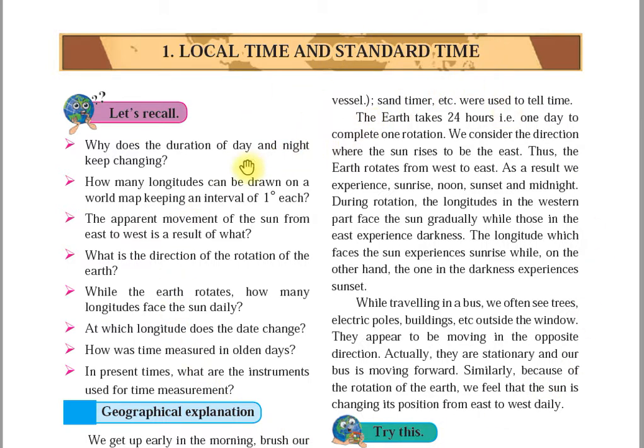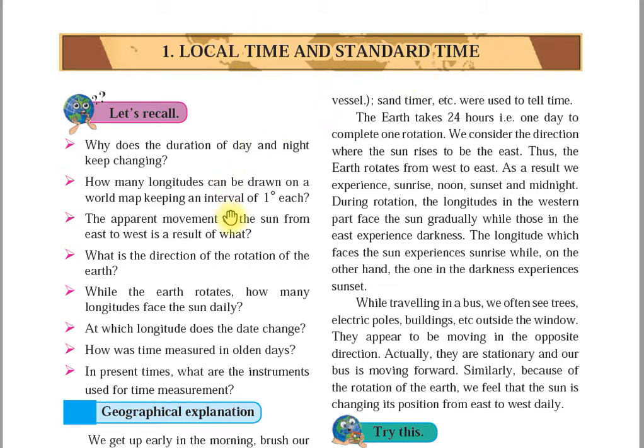Students, I will send the link of this chapter, but what important points are there in this chapter we will just see. I will discuss only the important points related to this chapter. Now, first thing, the name of the chapter is local time and standard time.